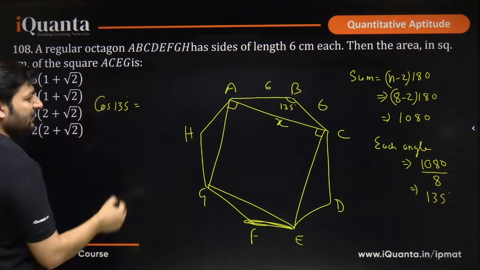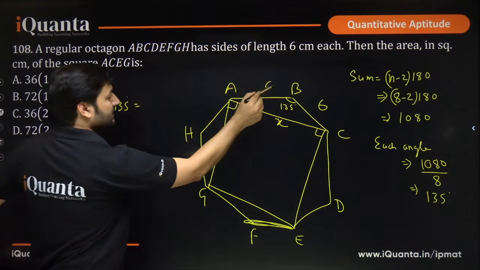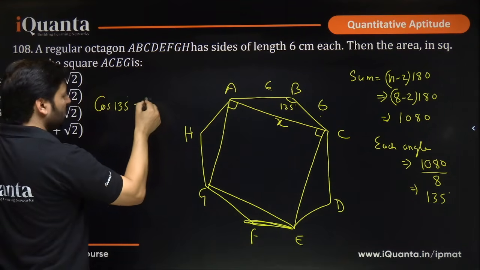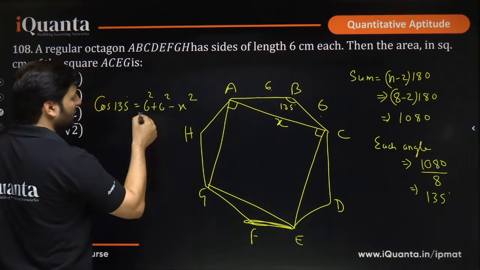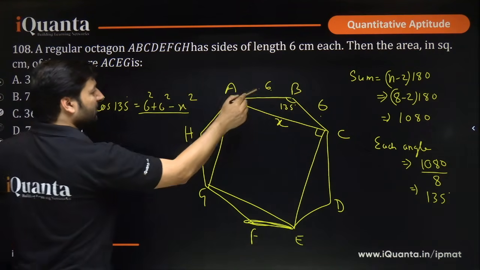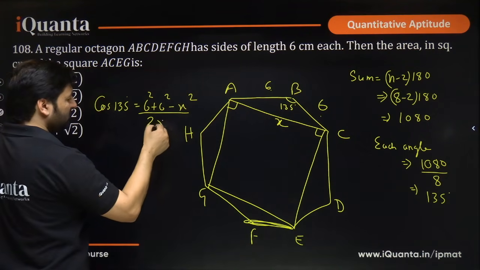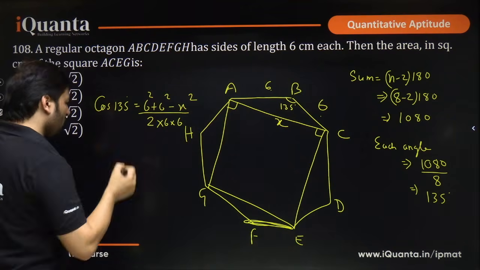Cos 135 degrees will be this square plus this square, that means 6 square plus 6 square, minus the square of the opposite side, that is x square, upon what? 2ab, 2 into the adjacent sides. So 2 into 6 into 6. Now what is cos 135?